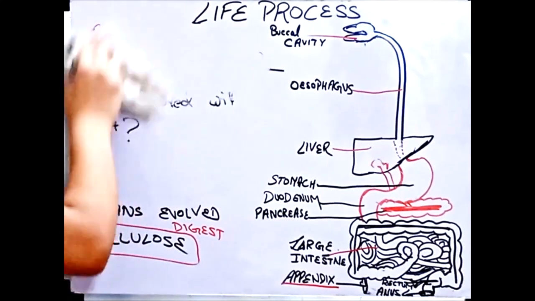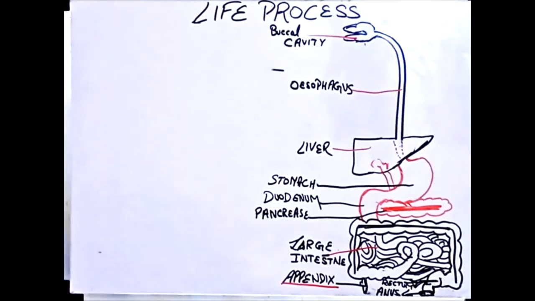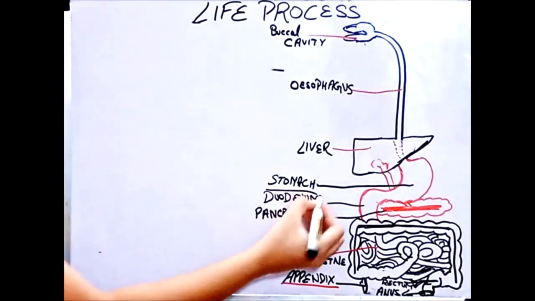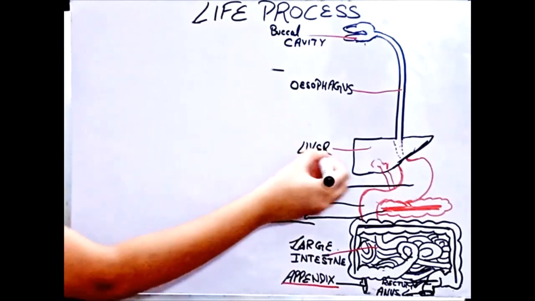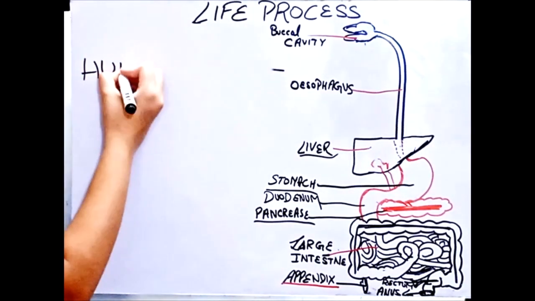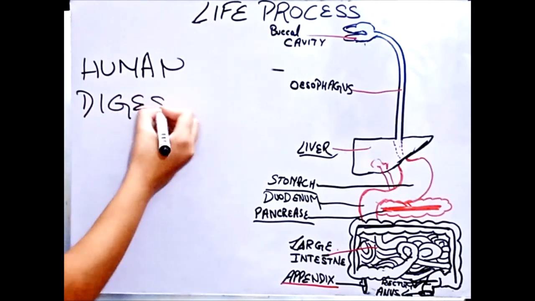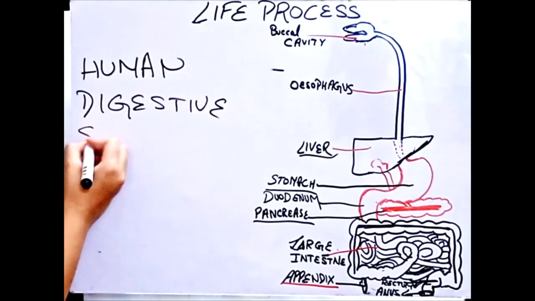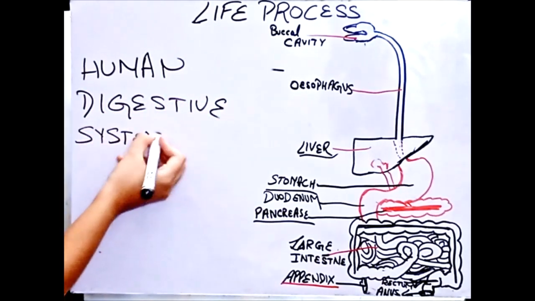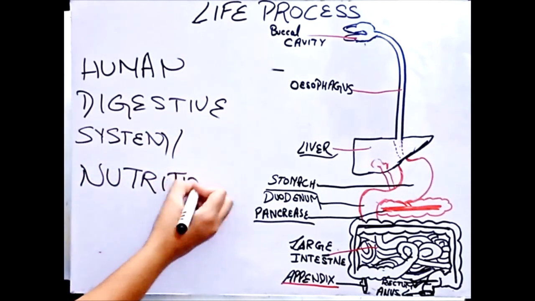We learned what the esophagus is, what our stomach is, where our stomach is, the role of the stomach, enzymes of the stomach, pancreatic enzymes, and the liver. This is very important, and also knowledge about villi. So with this we are done with our human digestive system, or you can say human nutrition. Human nutrition we have learned.